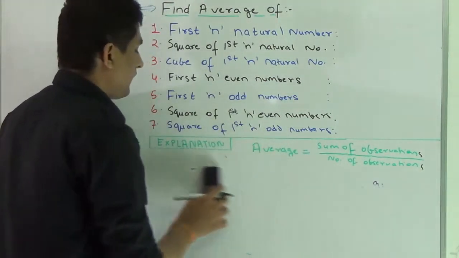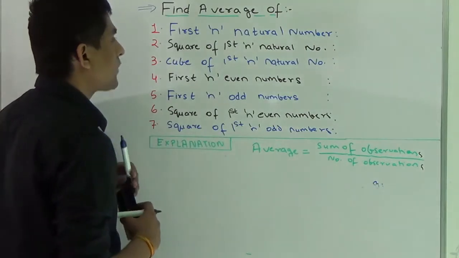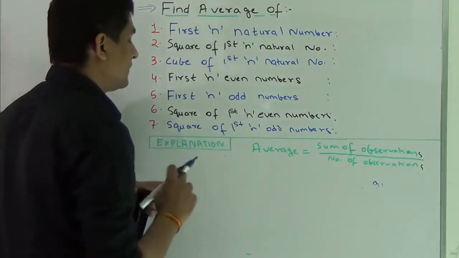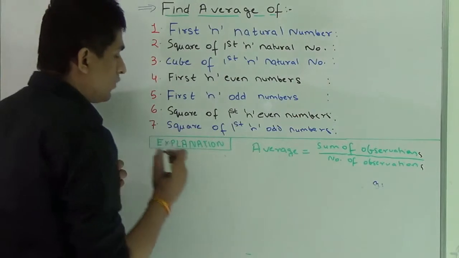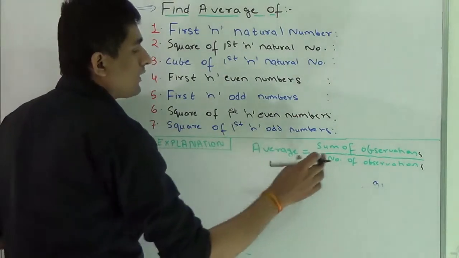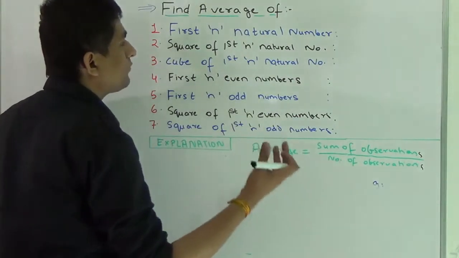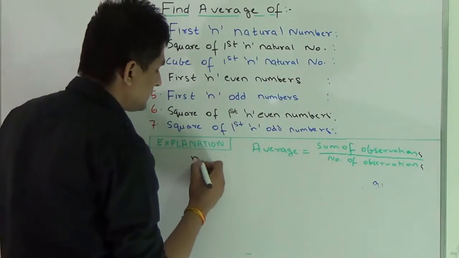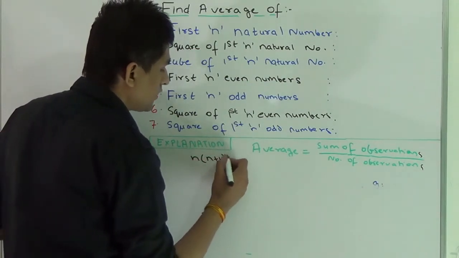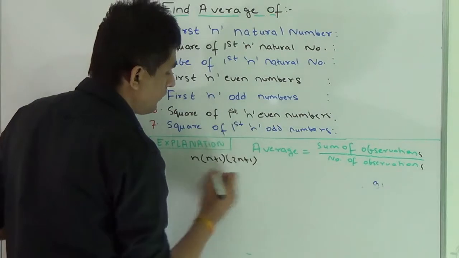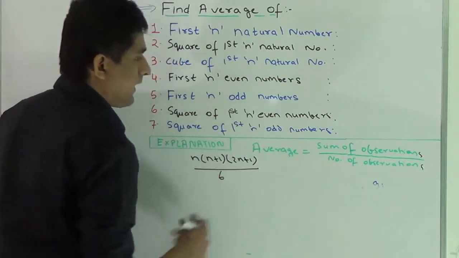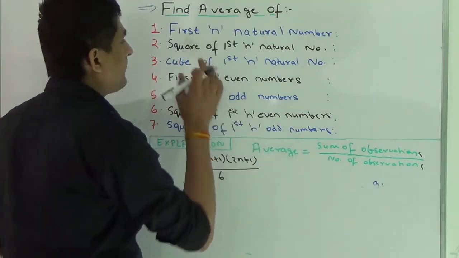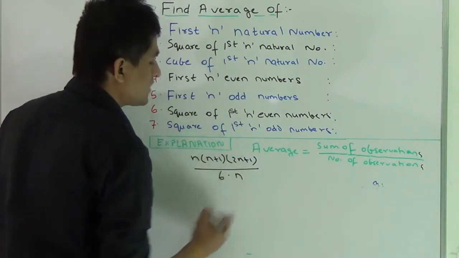Now moving to the second series. Question is, we have to find the average of the squares of first n natural numbers. We know the basic formula for the sum of squares of first n natural numbers, that is n(n plus 1)(2n plus 1) upon 6. And the total number of observations is n.